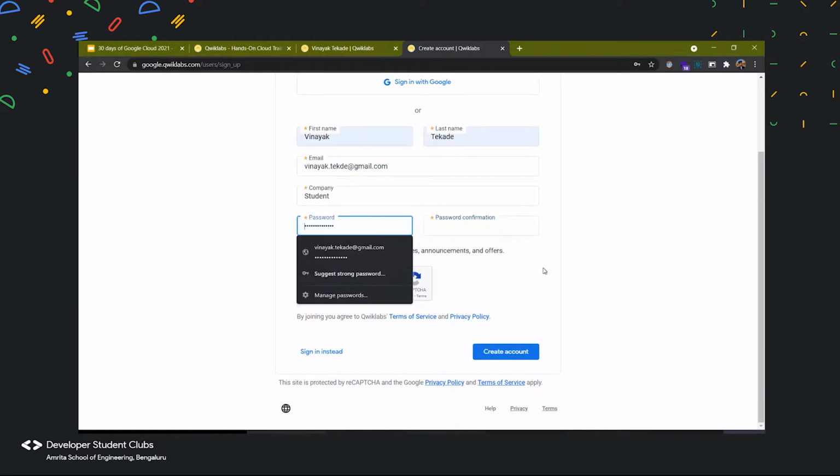And then I'll type in a password. I'll use the one generated by Chrome itself for now.